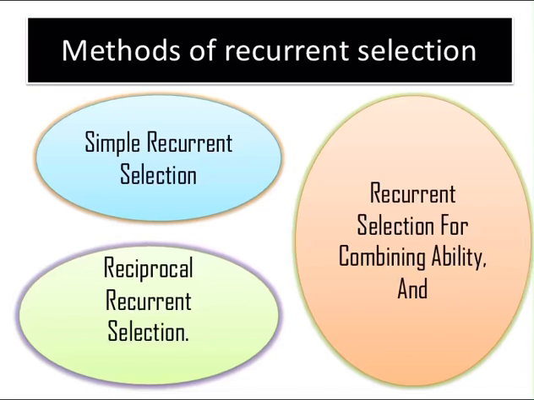There are three main methods of recurrent selection: simple recurrent selection, reciprocal recurrent selection, and recurrent selection for combining ability.